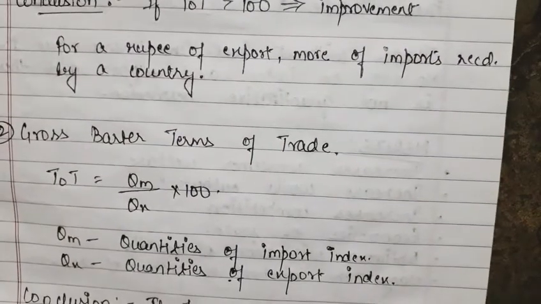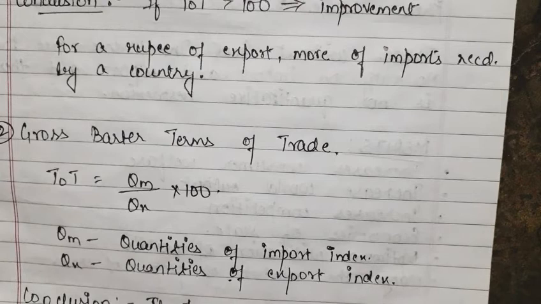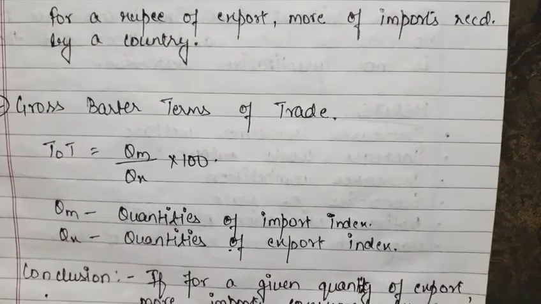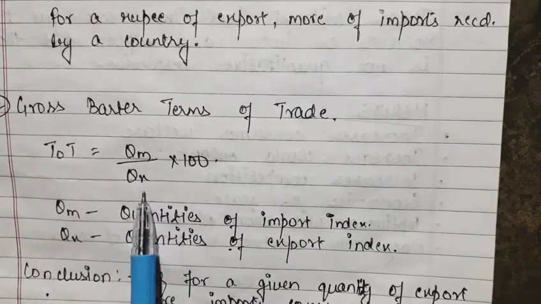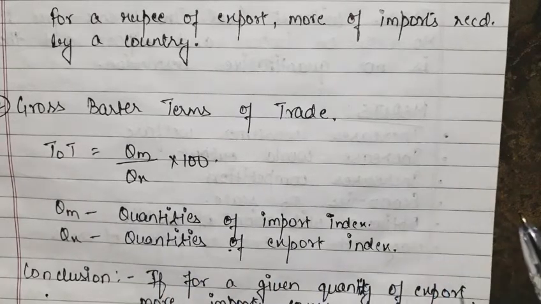The next method that we have is gross barter terms of trade. Here we are comparing the quantities of the import index and the export index. In the earlier one we had compared the index numbers of export and import prices, and here we are comparing the quantities of the import index and export index.